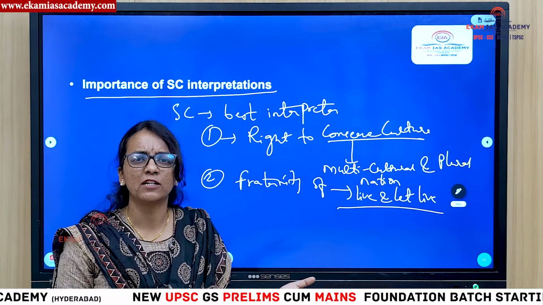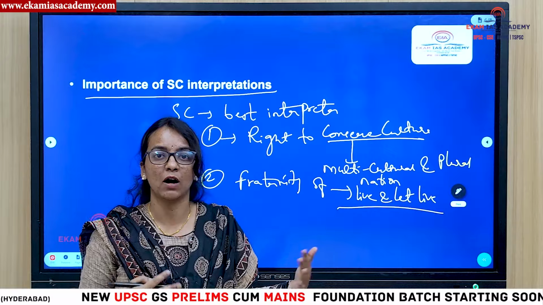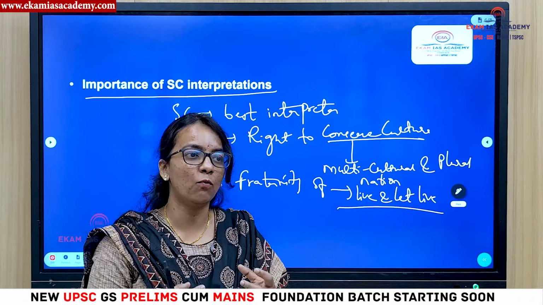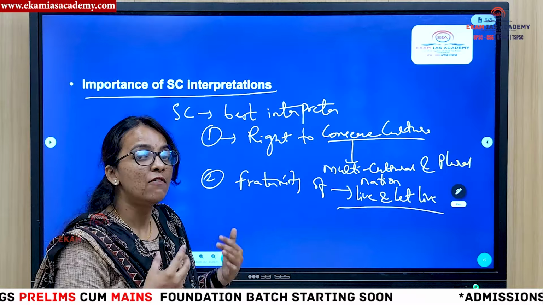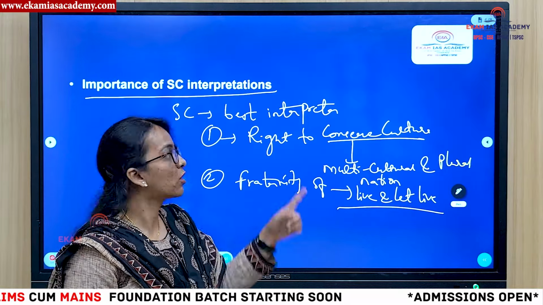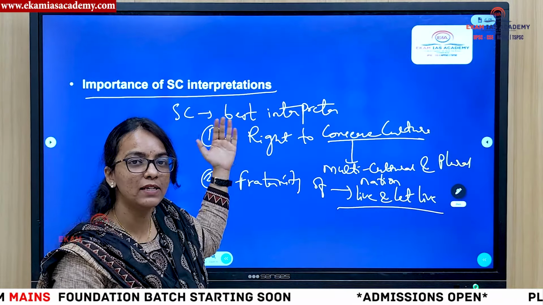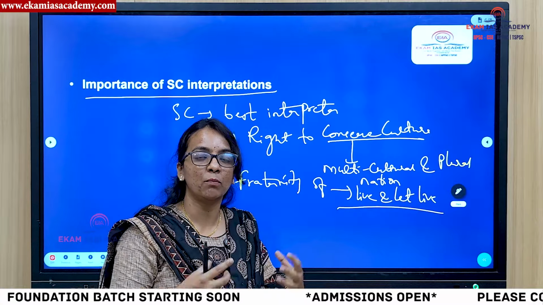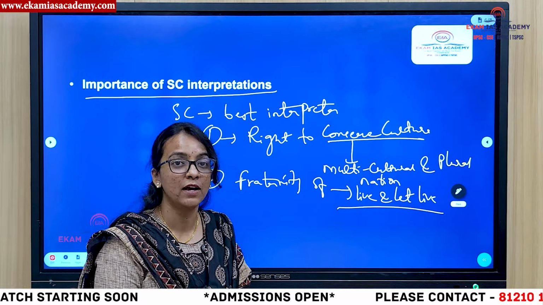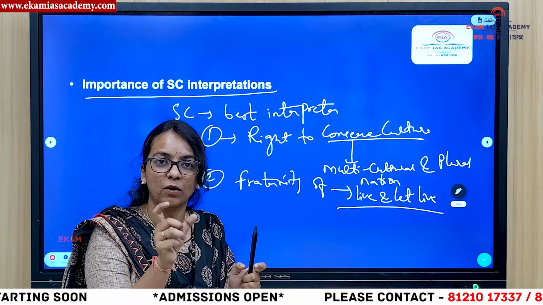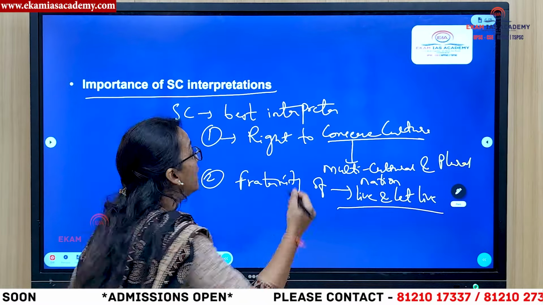There are many questions in previous years' mains, how the Constitution happened, why the Constitution is known as a living document, and what are the reasons for the Supreme Court making the Constitution a living document. You can quote these examples by saying the Supreme Court is the best interpreter of the Constitution and also the custodian of the Constitution. It will not go by the words in the Constitution. It will go by the spirit.